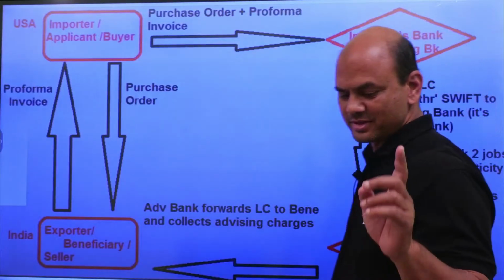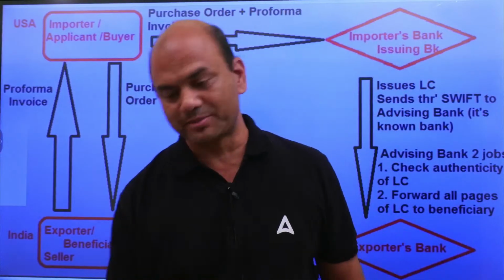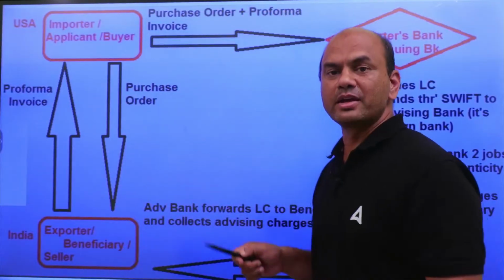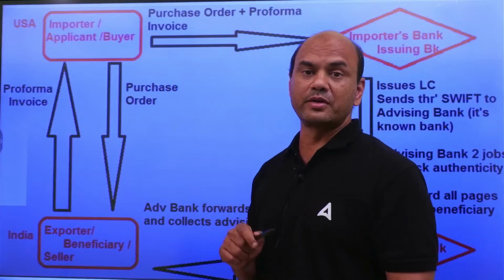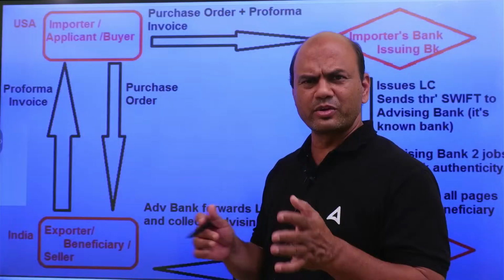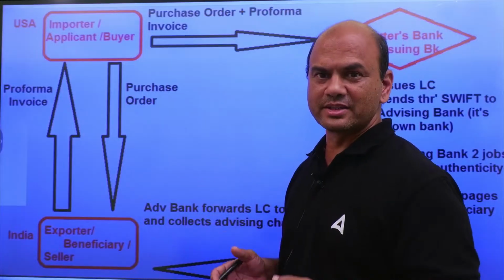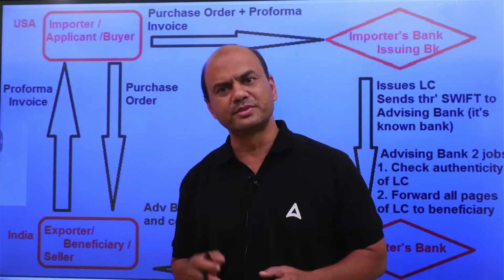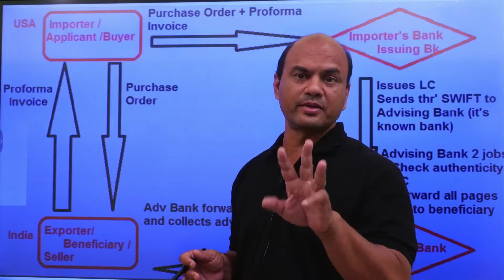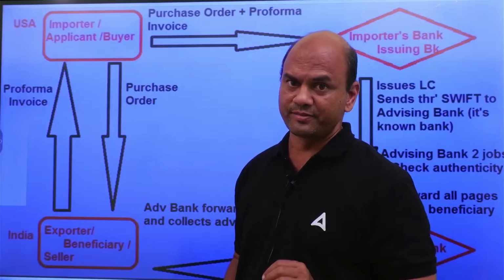Only one concept. I won't cover more than one concept, and that also not beyond 10 minutes. See here. Today I'll be covering the LC flow, letter of credit flow. Kindly note, LC flow means whenever you do these business transactions under the LC, there are three flows. One is LC.